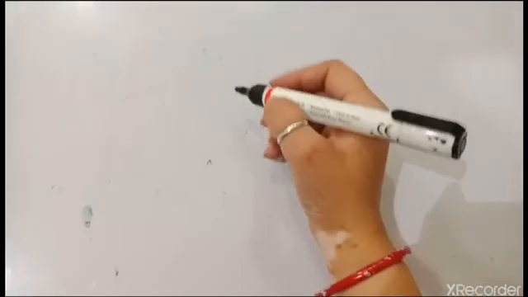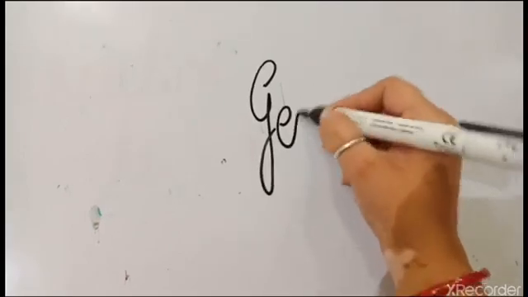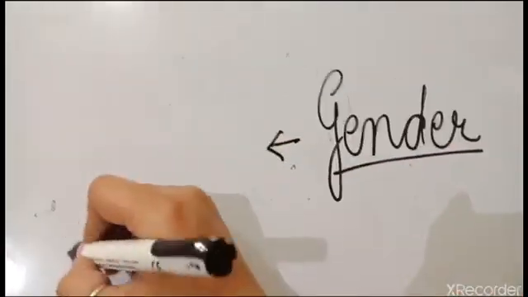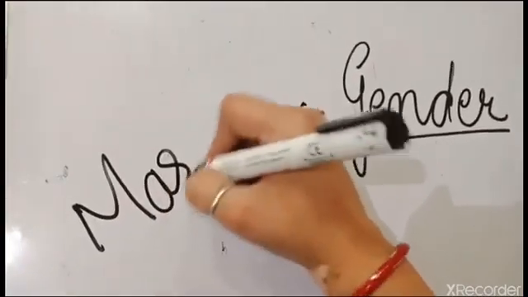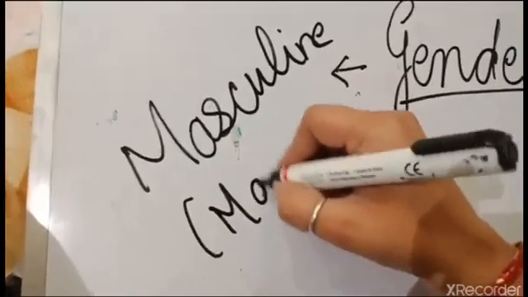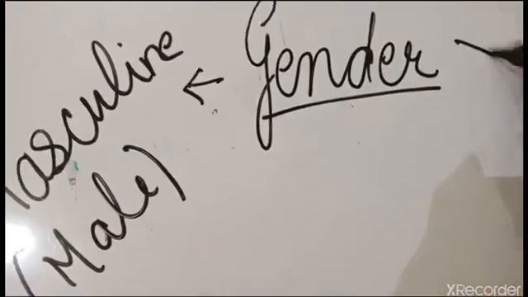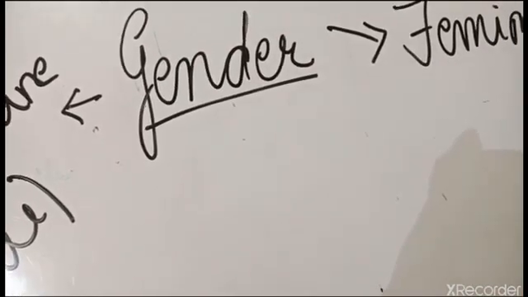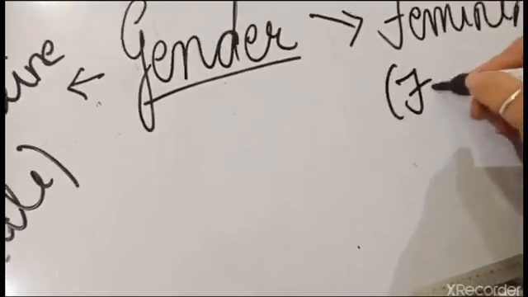Okay, all what we have learned today. We have learned about two different kinds of gender. One is masculine, meaning male, and second one is feminine, meaning female.